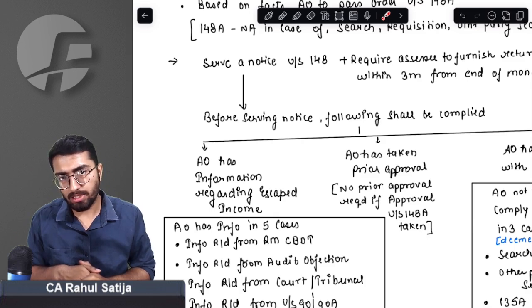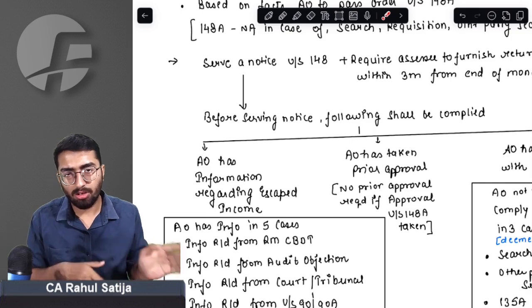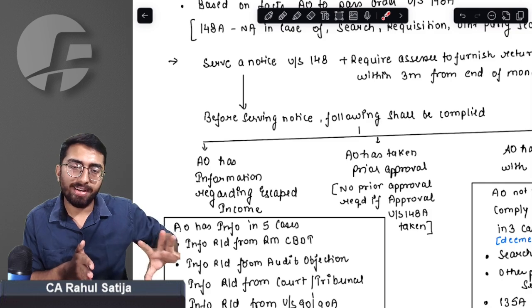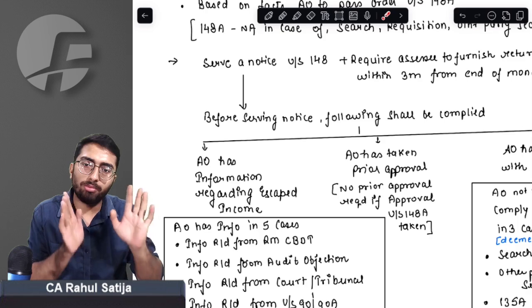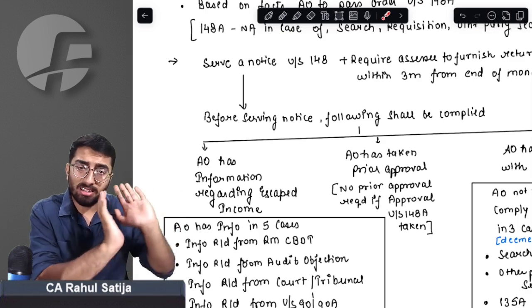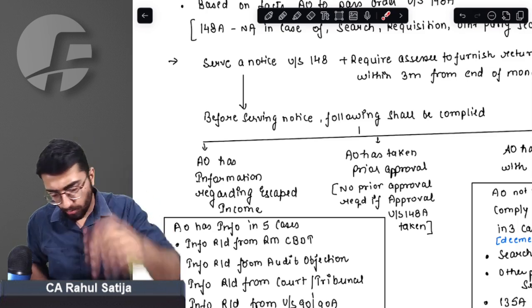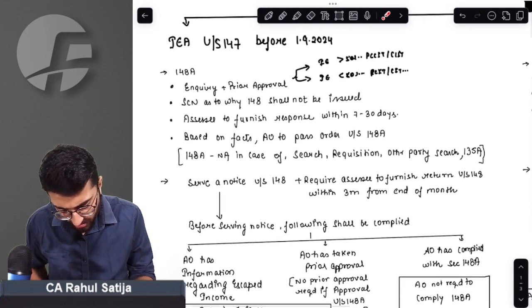Amendment proposed certain changes with effect from 1st September 2024. All the search cases, requisition cases, other party cases have been removed from this procedure and they have been covered in a different assessment altogether, that is block assessment under chapter 14B. What this provision proposes, what this provision says, is the following.